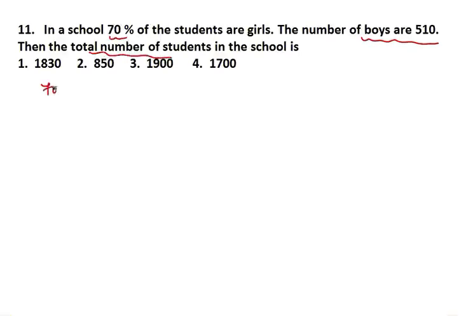Now tell me, what is the 70% fraction? 70% fraction is 7 by 10. It means girls, boys, and this is total. It is saying 70% of the students are girls, means 7 are girls, then 3 will be boys, and total is 10. Now the boys' number is given. It means this 3 represents 510. Now if 3 represents 510, then 1 means how much? Tell me. 1 means 170.